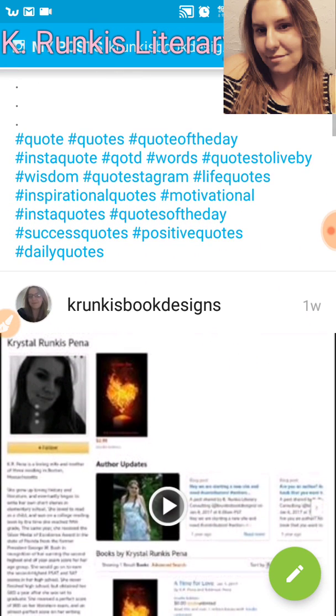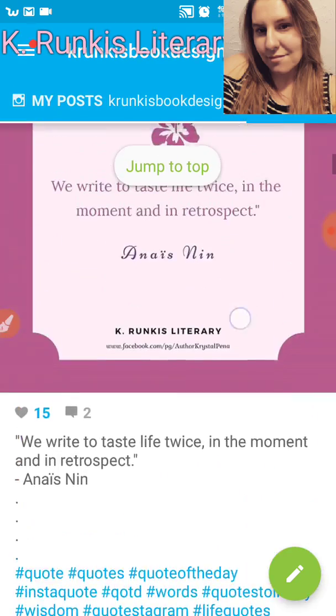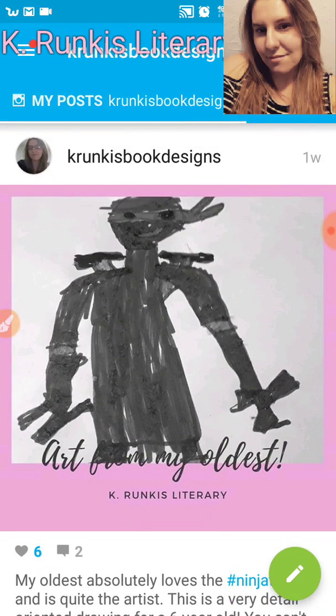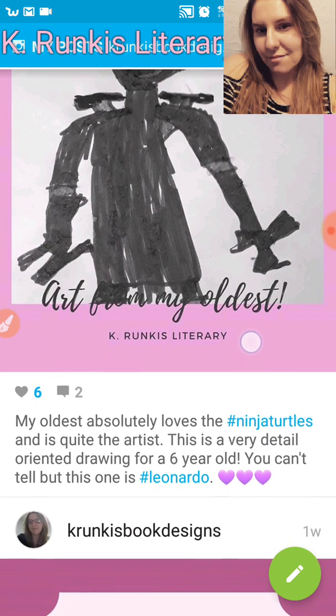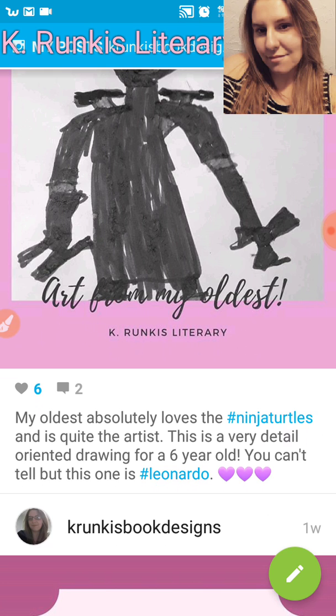Hootsuite does have a free and paid version. Buffer has a free and paid version. So you would have to go in here, and I think you would sign up online first. I haven't tried to do it through the app. I signed up online for mine and then got the app afterwards. But all of these do have a free version and a paid version, okay?